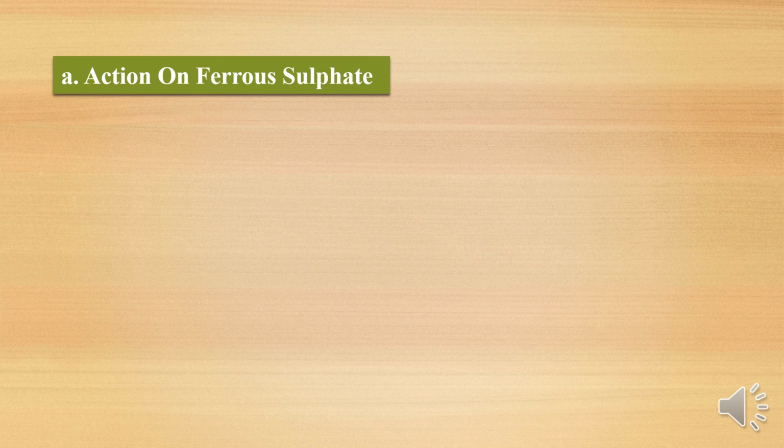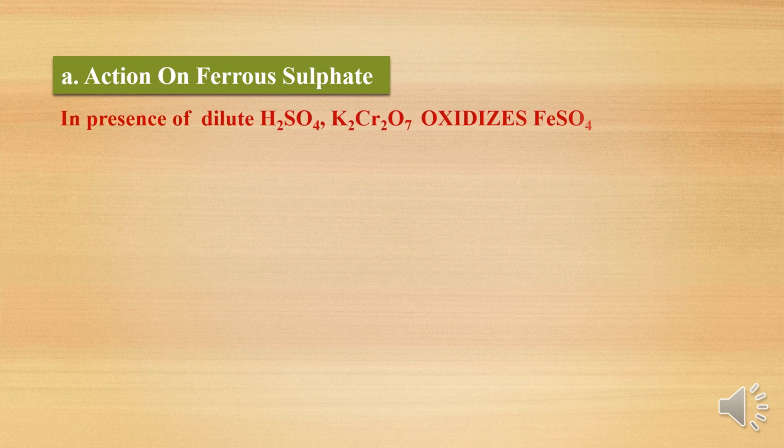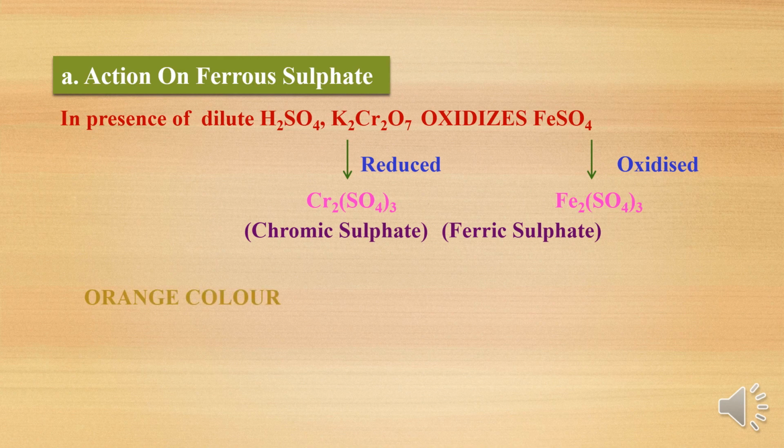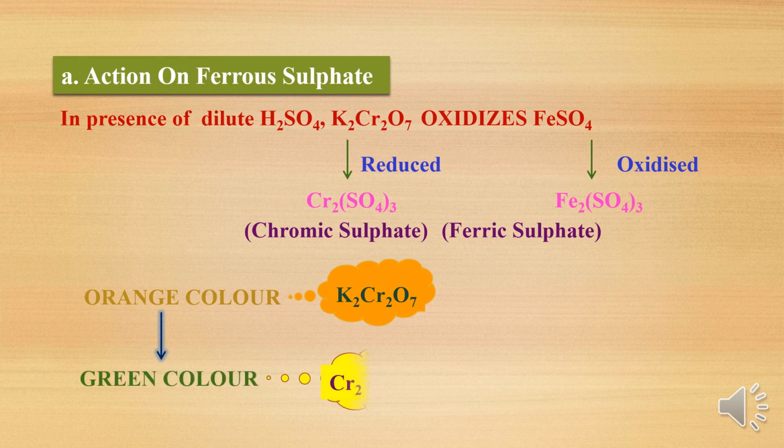So here the action on ferrous sulfate is given. In the presence of dilute H2SO4, potassium dichromate oxidizes ferrous sulfate. Potassium dichromate itself is reduced to chromium sulfate, as we have already studied, +6 into +3, and it oxidizes ferrous sulfate into ferric sulfate. Ferrous sulfate into ferric sulfate means Fe+2 to Fe+3. Here in the first case it is reduced to chromium sulfate and in the second case ferrous sulfate into ferric sulfate. Now potassium dichromate is orange in color but chromium sulfate is green.